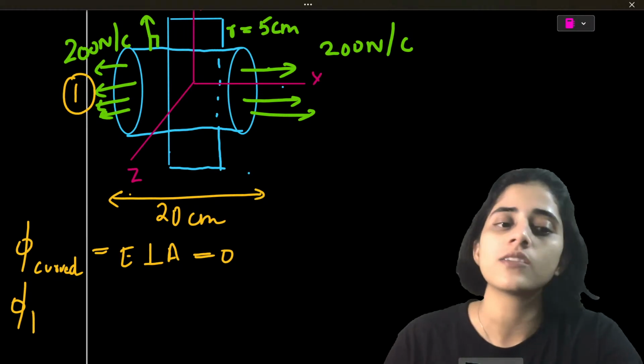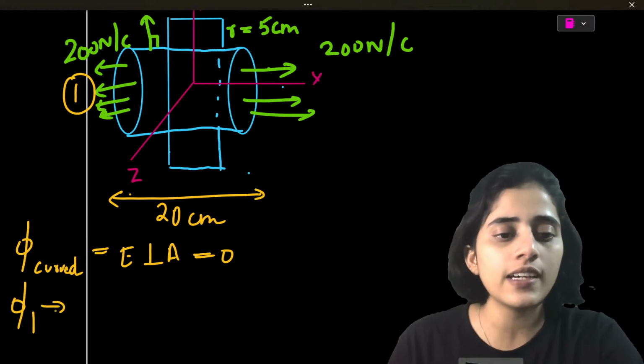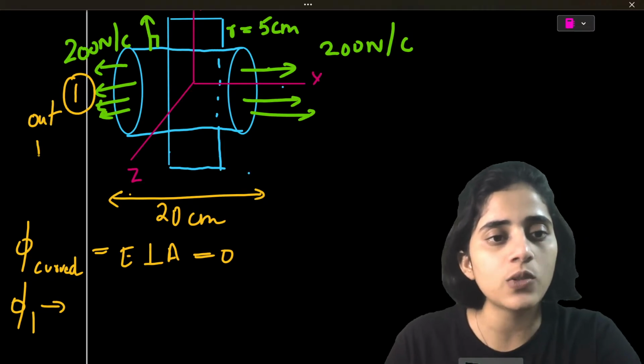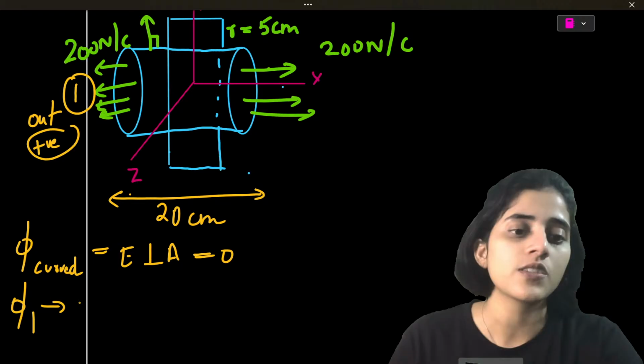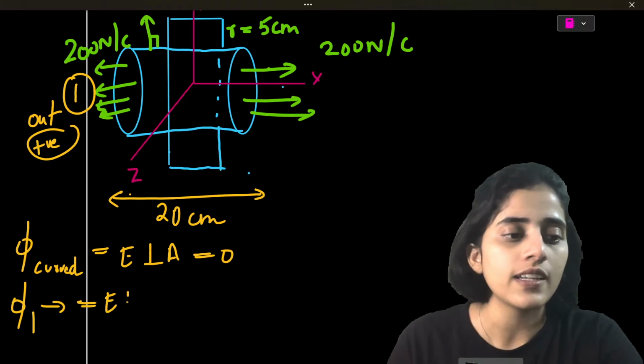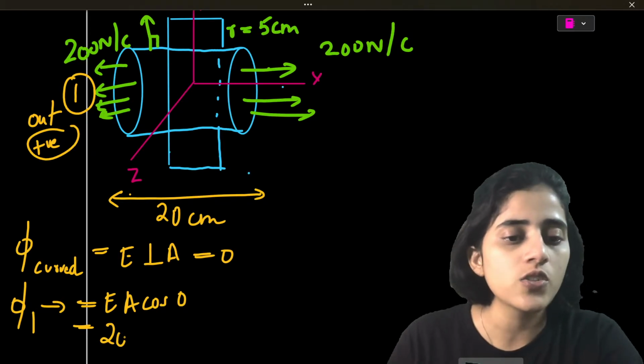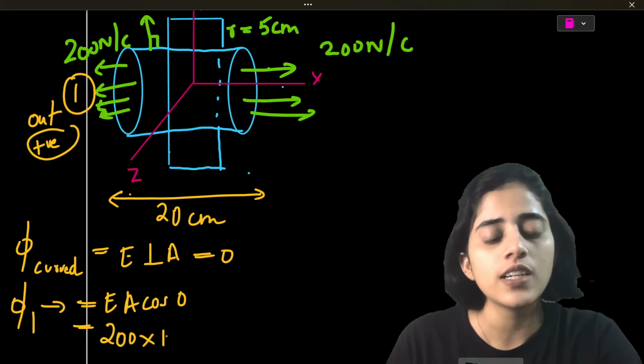Here, field lines are coming out, so they're definitely positive. So this is going to be equal to EA cos 0, which is 200 into